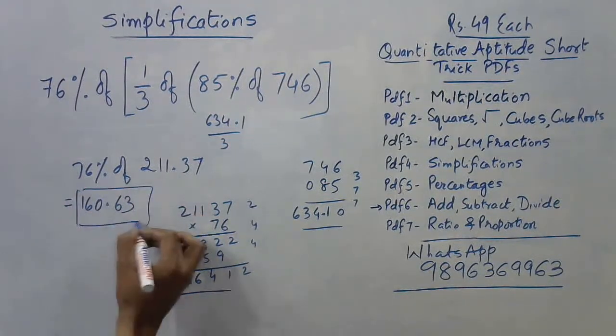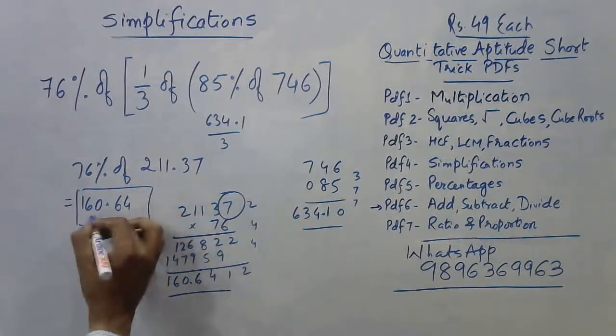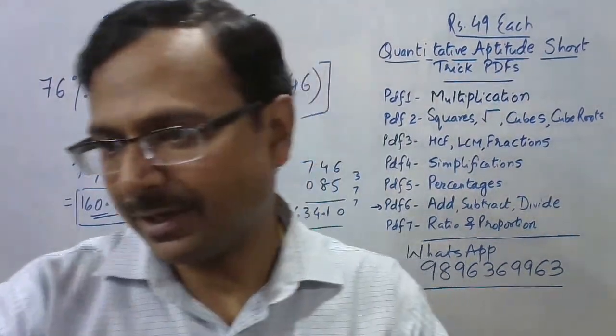I'll accept both answers because I rounded it off here. So I think you have given me the correct answer, exact answer, 160.63. I'll accept that. And who gave me the correct answer for this one?